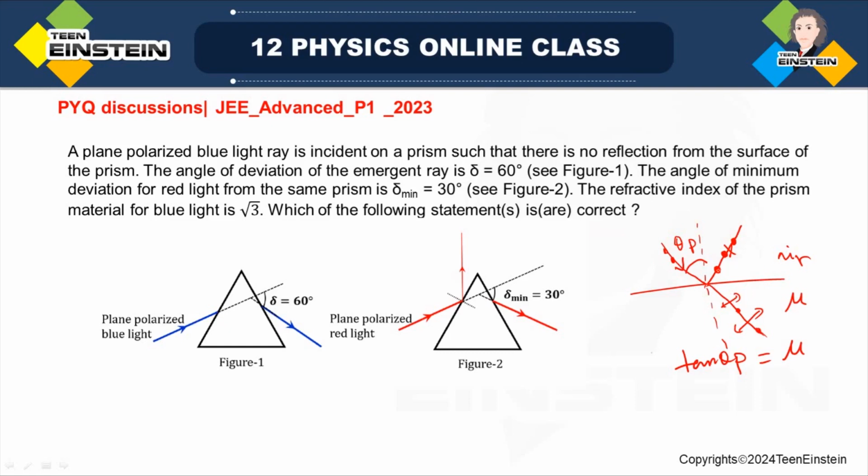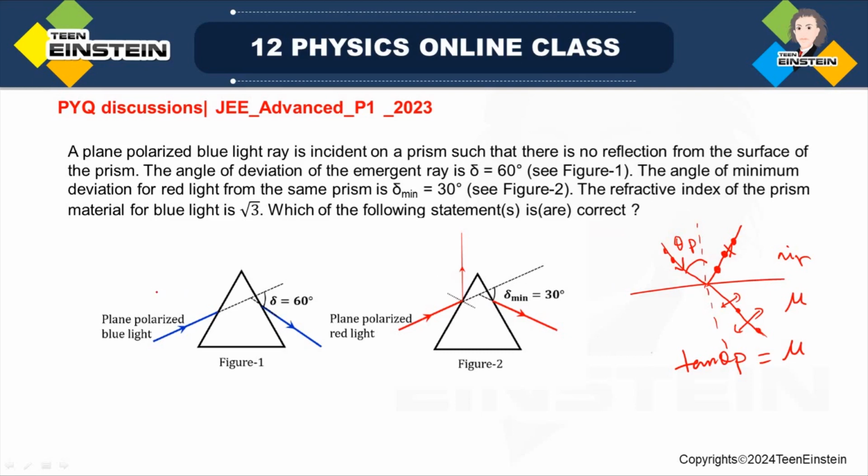Otherwise, there will be a reflected ray. So the condition for obtaining a reflected ray for a plane polarized light is that if the incident light is polarized out of the plane of incidence, then only you will get a reflected ray.